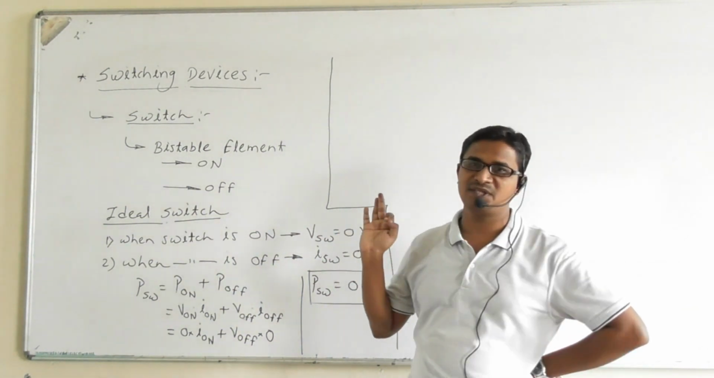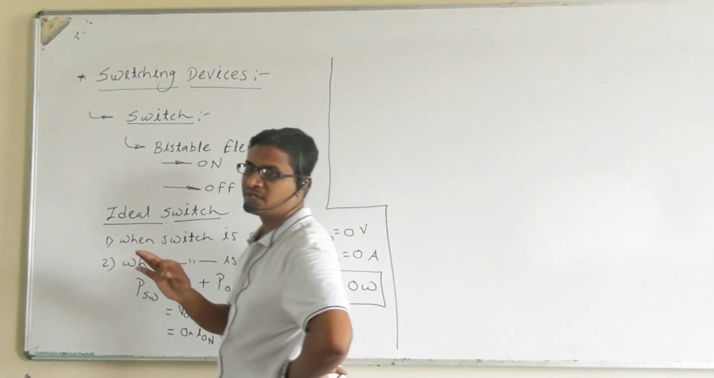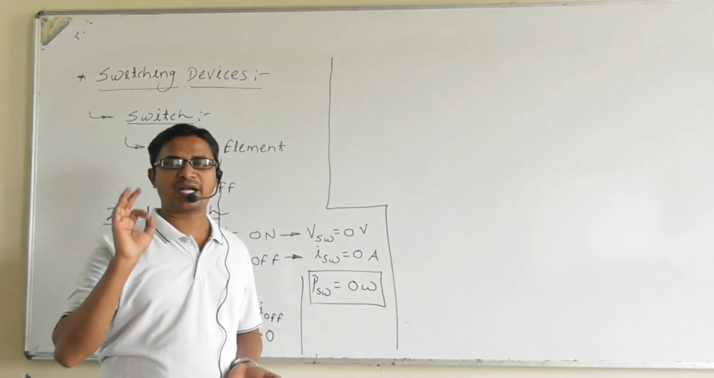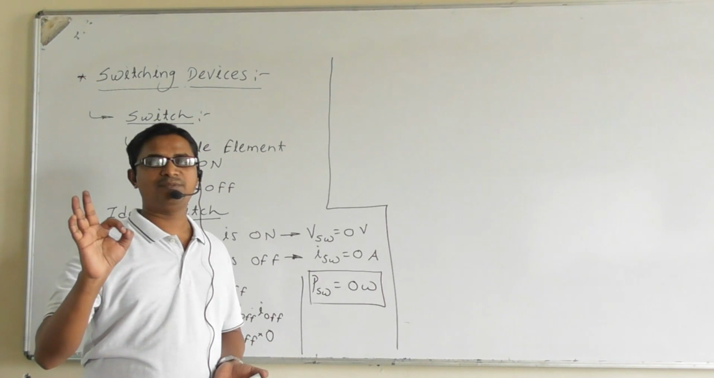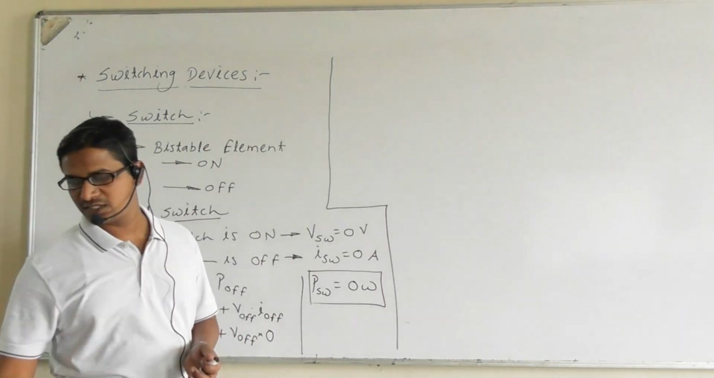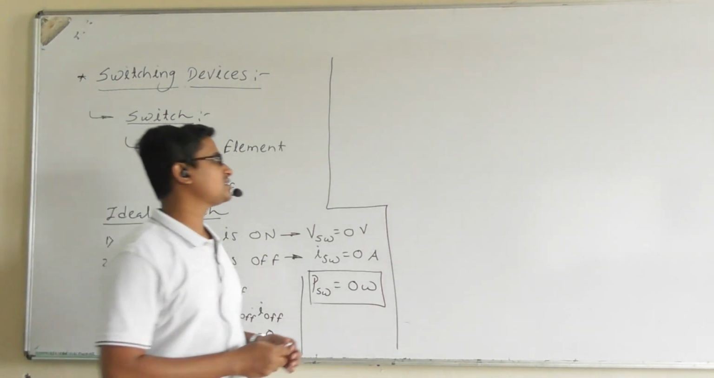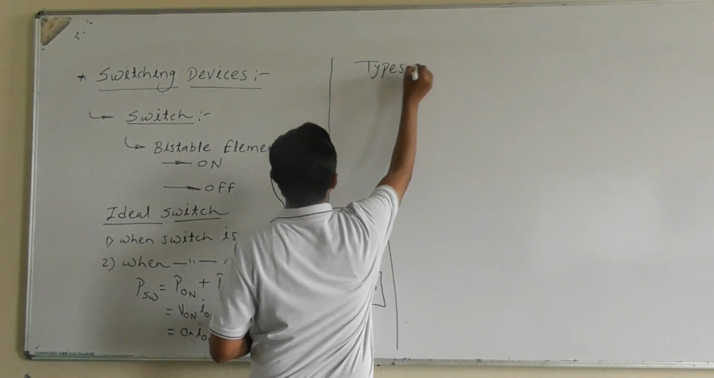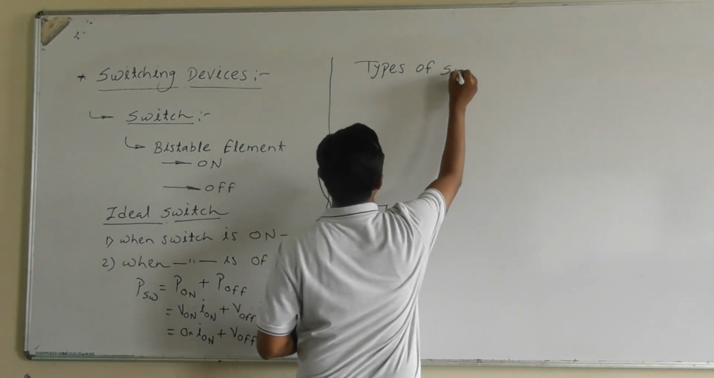Some major differences between the ideal switch and the practical switch: in the case of an ideal switch, the power loss will be 0. In the case of a practical switch, the power loss will be non-zero. Now we are going to discuss the types of switches.